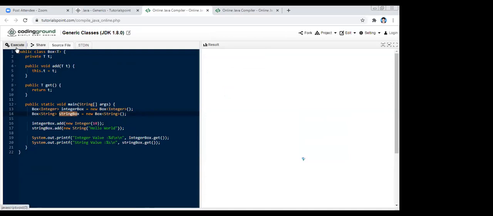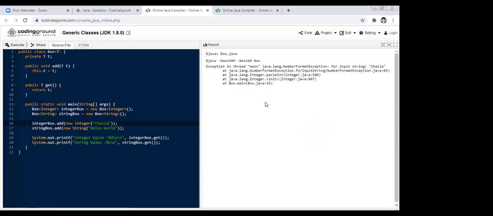If I execute this, I get the integer value, which is 10, and the string value is Flower. Here also, if I write a character or a string in place of the integer, what is going to happen again? We are going to get an error here.